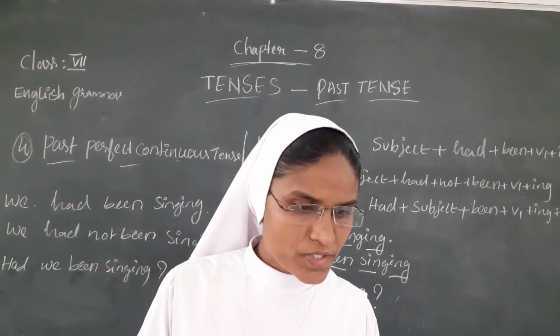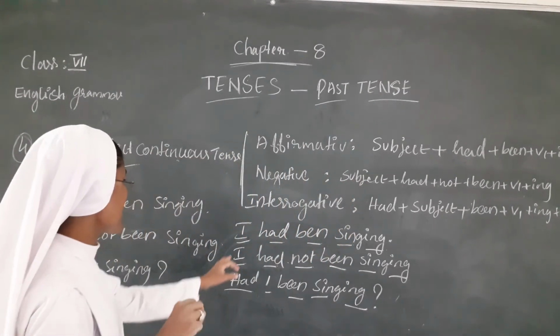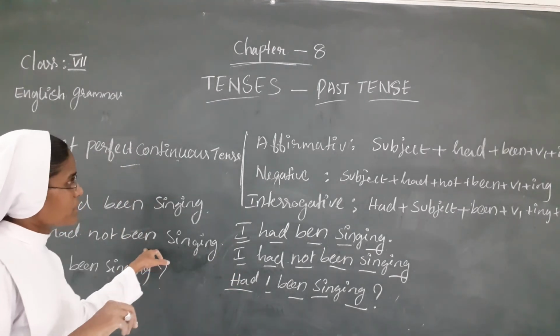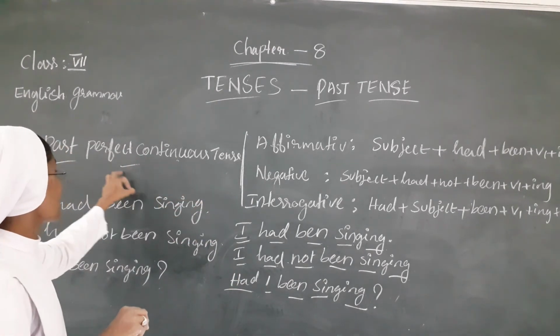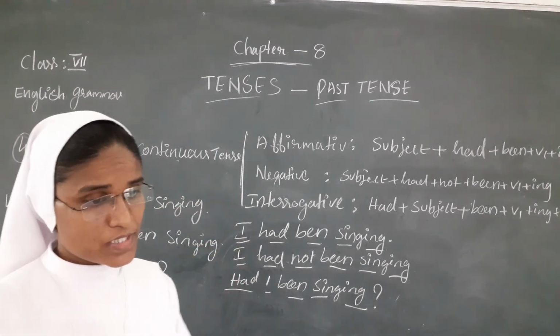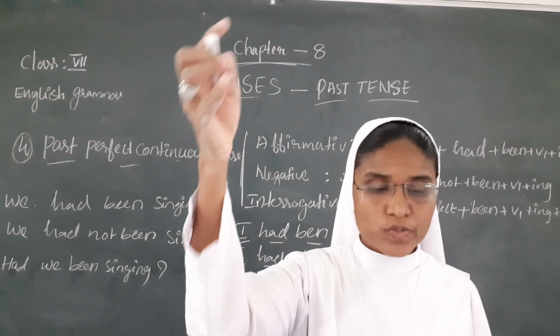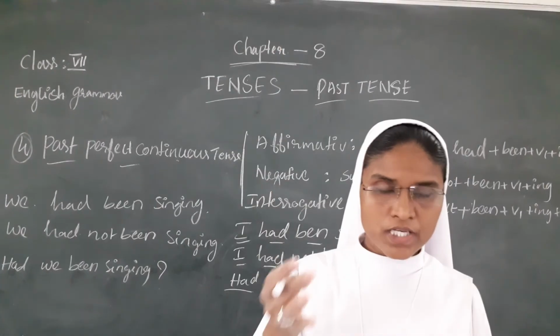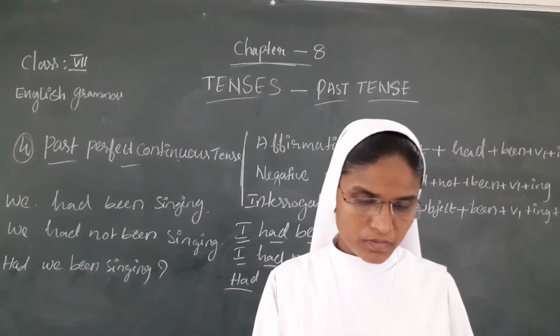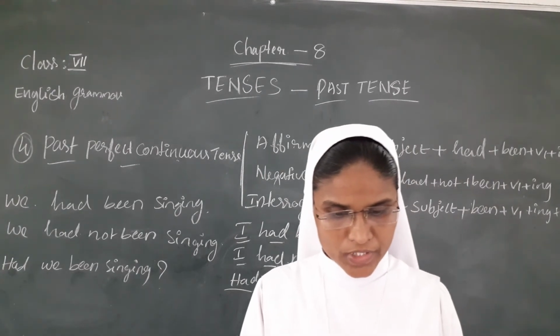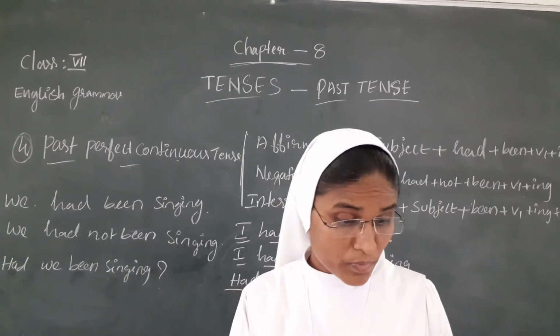Had we been singing? This is the singular form, this is the plural form, forming the past perfect continuous tense. Like this we form it. Here the second person means you, third person means he, she, it, they.